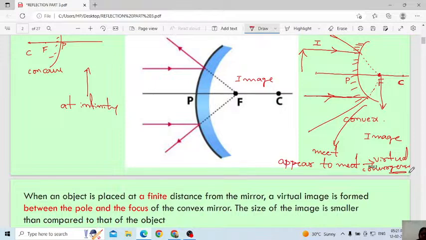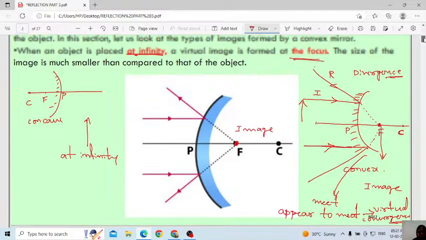These reflected rays are not actually meeting. When you extend them backward only, they will appear to meet at the point F. This is the position of the image. Understood everyone? This is applicable only in the case of a convex mirror. Are you following? Tell me, anyone? Yes, then I will move to the next one.